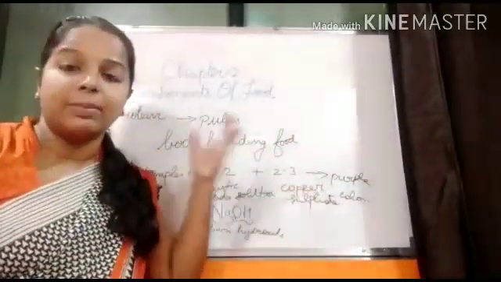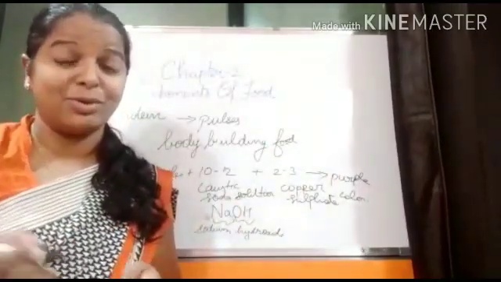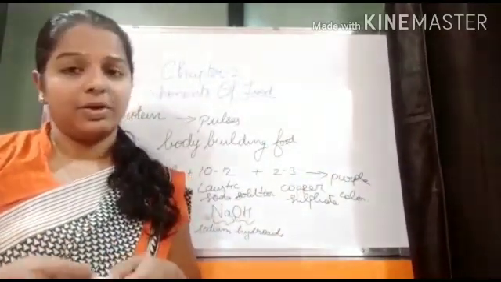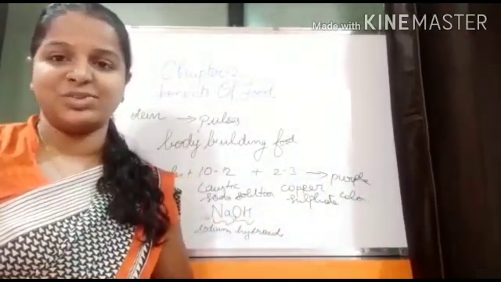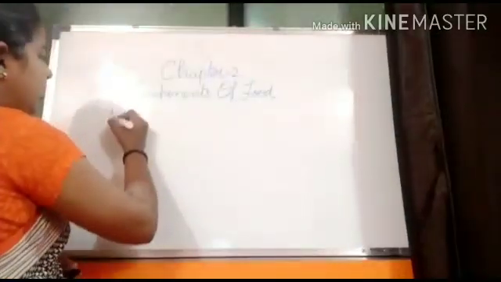For milk and pulses, this protein will be present, and for rice and chapati, the protein will be absent. Why? Because they contain carbohydrate. Understood, students? Thank you.